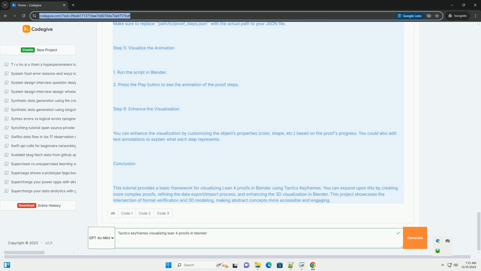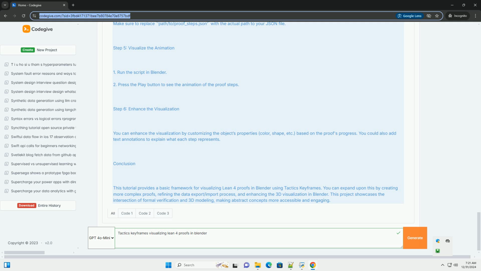Lean. A helper function to log steps. Def log tactic, string, io unit equals do. io.println s. Executing tactic. You can call this function within your proof to log each step. Step 3. Export data for Blender. Once you have the proof data, you need to export it in a format that Blender can understand. A common format is JSON.